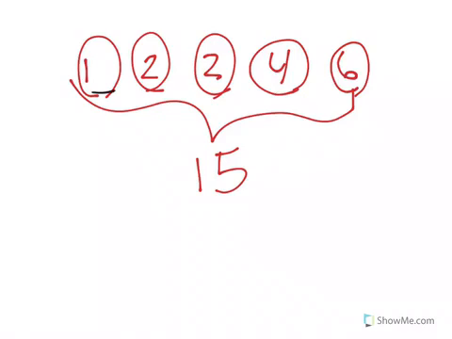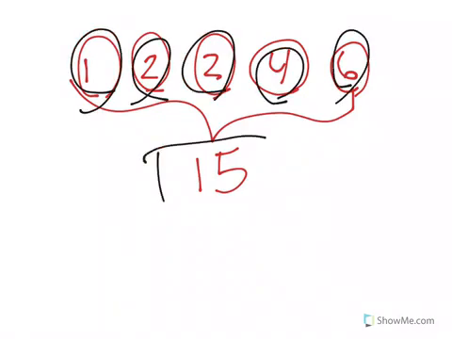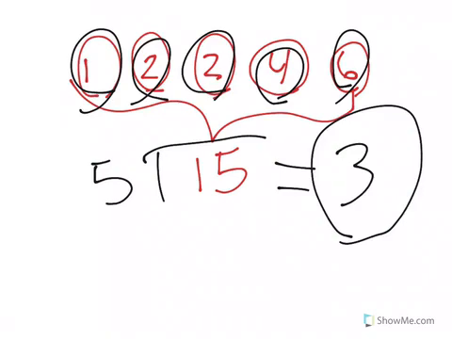How many people have pets? 1, 2, 3, 4, 5. If we divide the total number of pets by the number of people who have pets, we end up with the same answer, an average of 3 pets per person. That doesn't mean they all have 3 pets. That just means that's the average of that data set, or the mean of that data set.